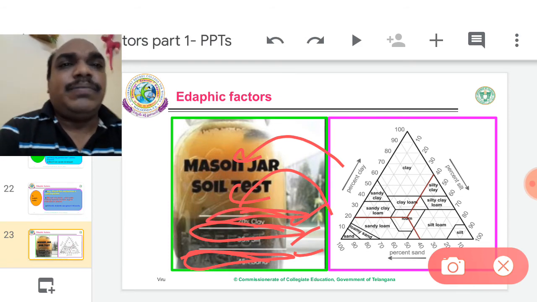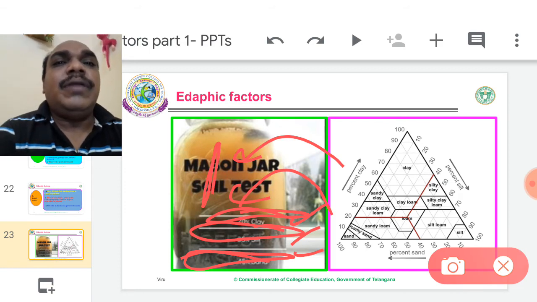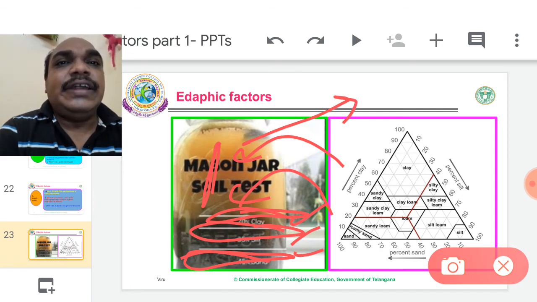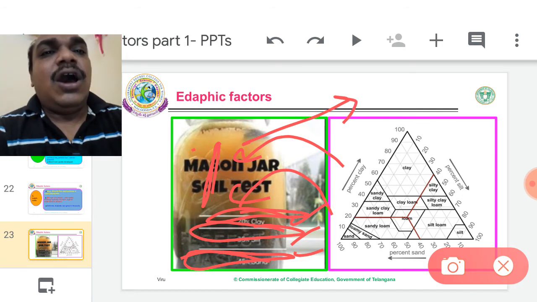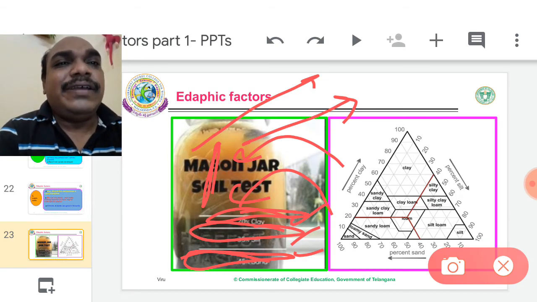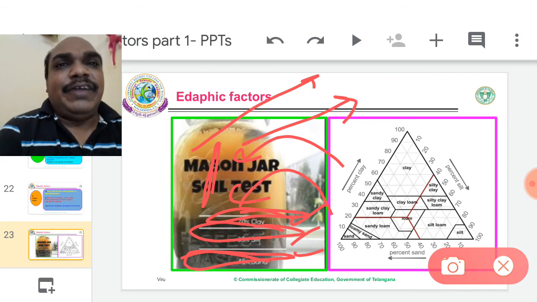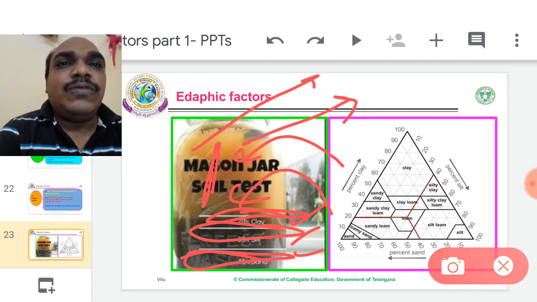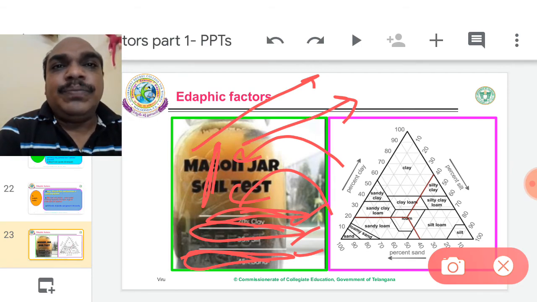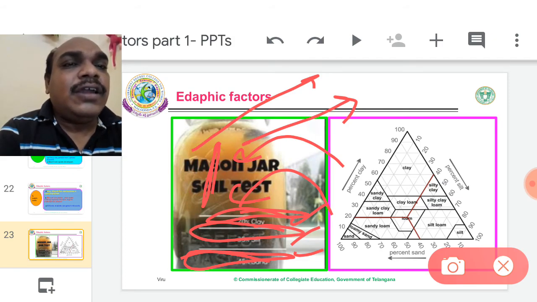Clay is the smallest particle, and it may be suspended in the water. If the suspension water is light in color, that indicates less organic matter, or dark brown color indicates more organic matter. Based on this simple test, we can easily identify whether our garden is a fertile garden or an unfertile garden.